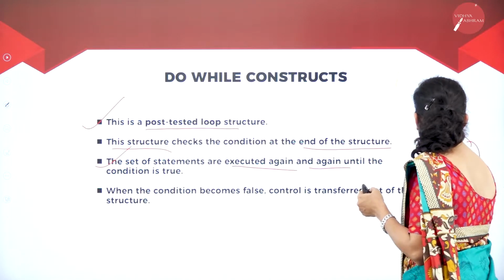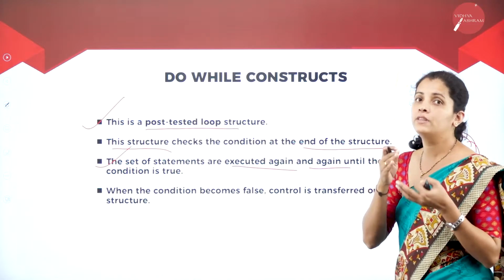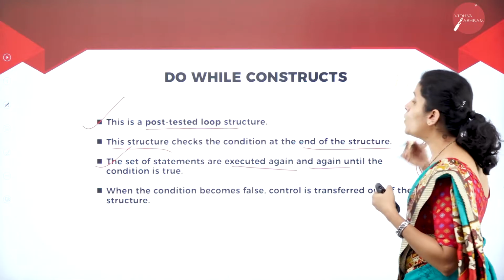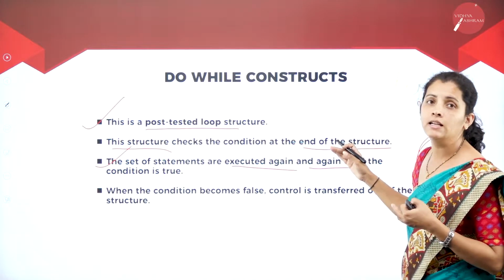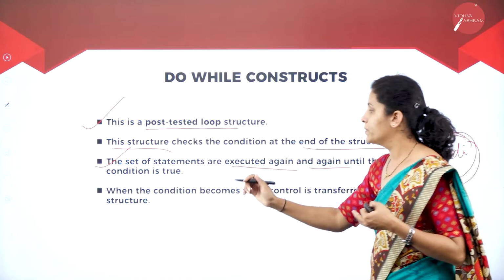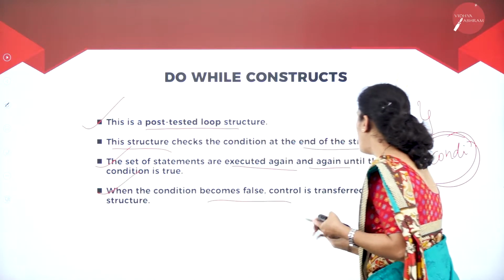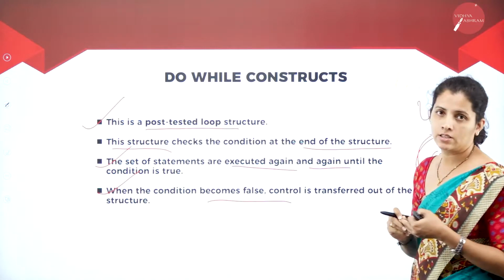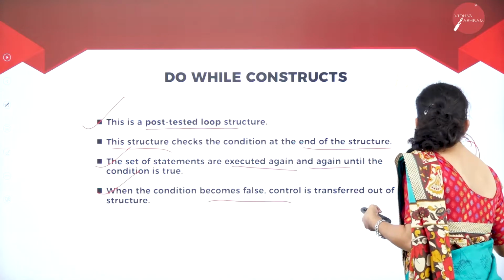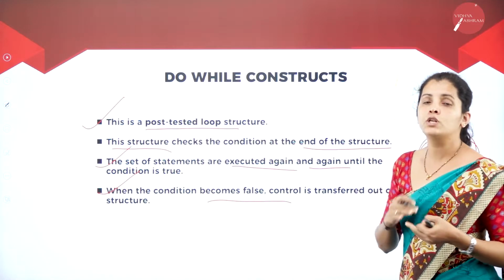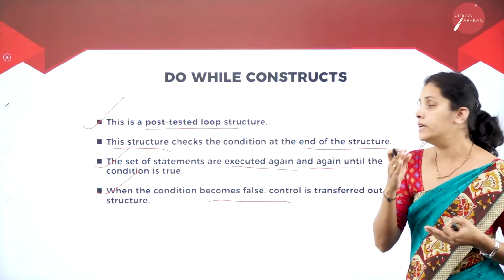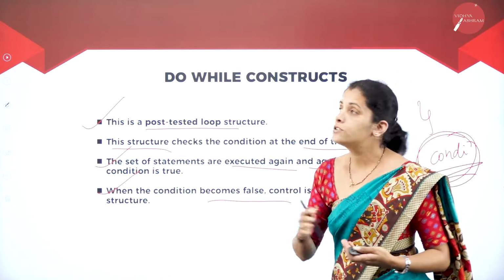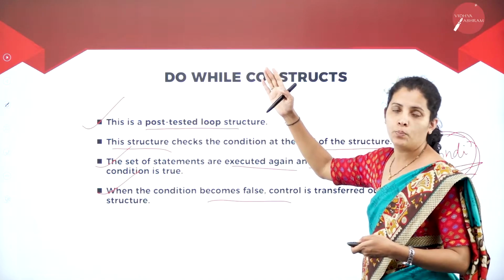After that, I'm going to check the condition, and if the condition is true, I'm going to run the same code again and again until the condition is true. When the condition becomes false, the control is transferred out of the structure. That means when this particular condition is false, the control comes out of the structure. So this is all about the do while looping construct.